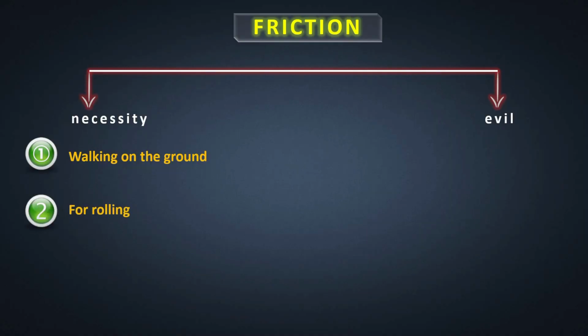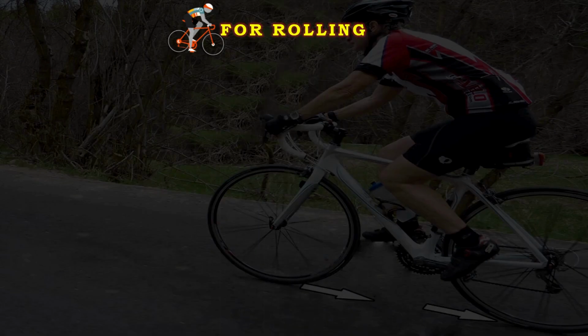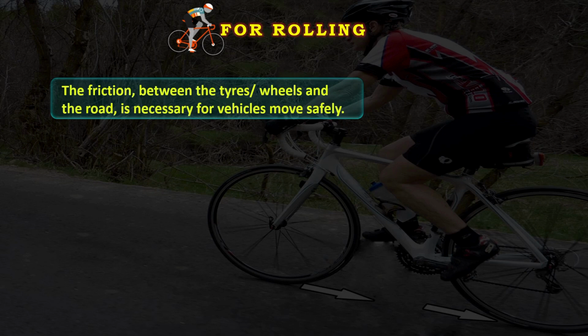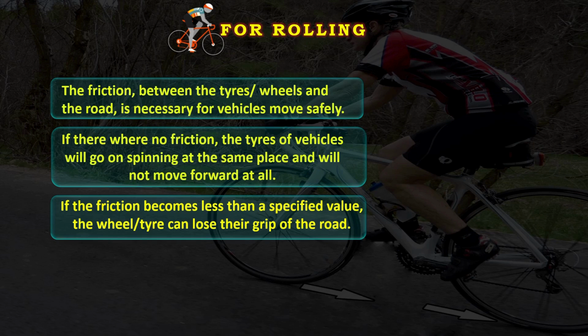Point number 2, that is for rolling. The friction between the tires or wheels and the road is necessary for vehicles to move safely. If there were no friction, the tires of vehicles would go on spinning at the same place and would not move forward at all. If the friction becomes less than the specified value, the wheel or tire can lose its grip on the road.